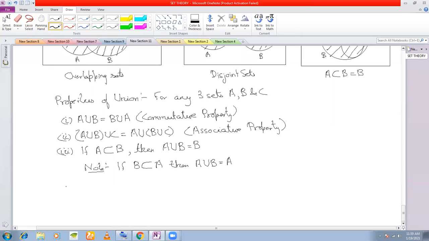And the fourth property is that A union A must be equal to A, and A union the null set must also be equal to A. This is the fourth property. All the four properties you must know.